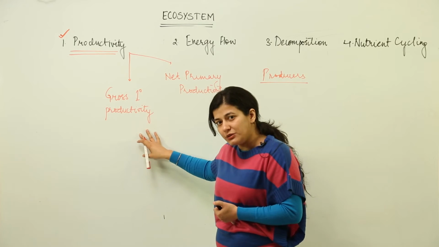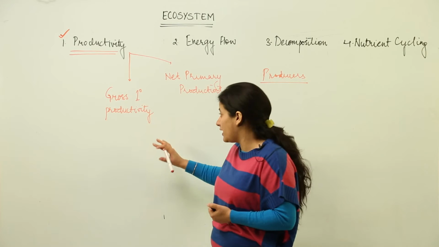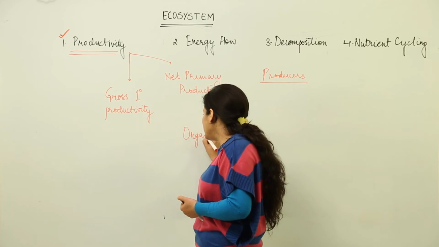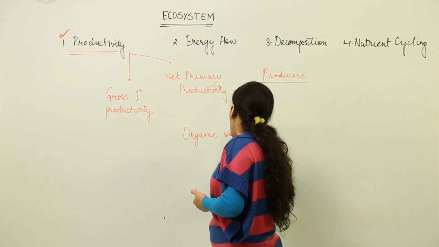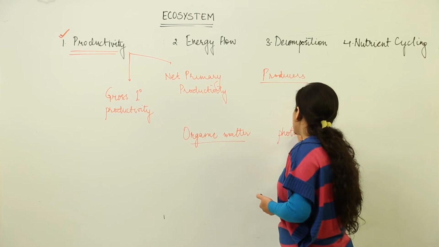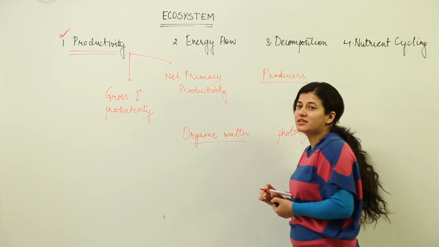Gross primary productivity would be that amount of organic matter. Please pay attention. I am using the term organic matter, which is formed as a result of photosynthesis. Is it clear?